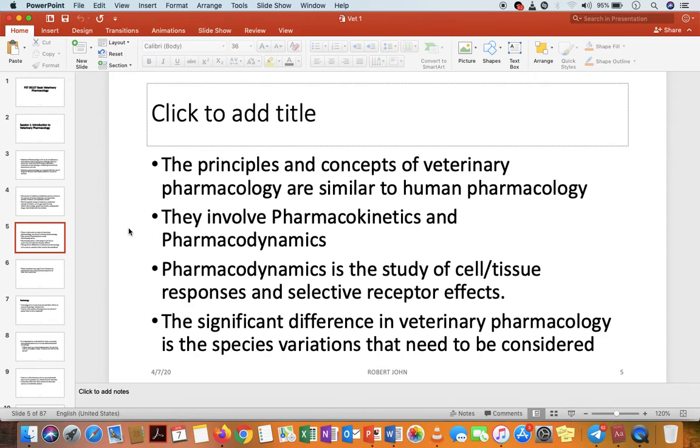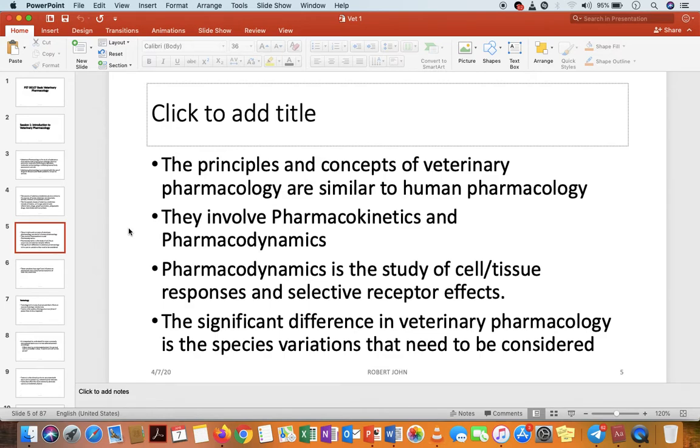And in veterinary pharmacology, it's the same concepts and principles that we have. So we will go through these principles. Pharmacodynamics, as you all know, is the study of cell and tissue response and selective receptor effects. You know the meaning of pharmacodynamics. We are talking of the response of a certain body tissue towards drugs.